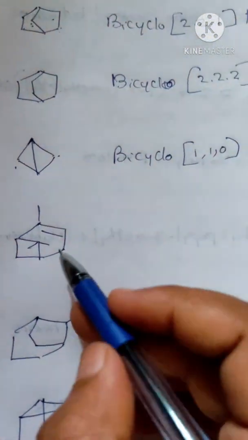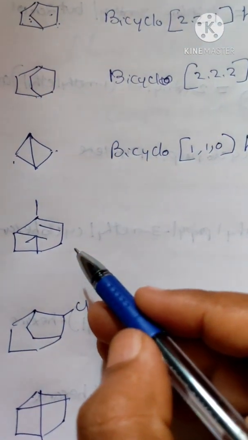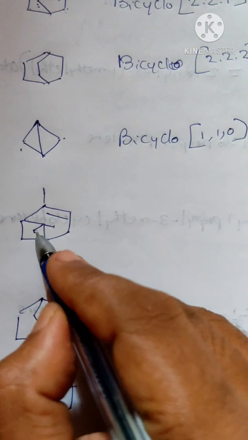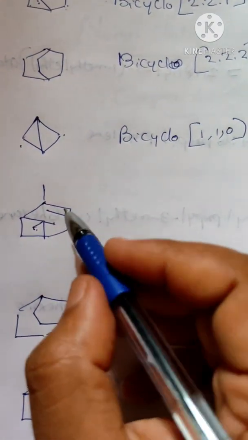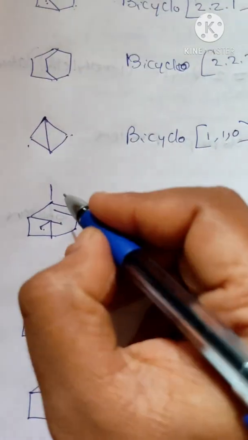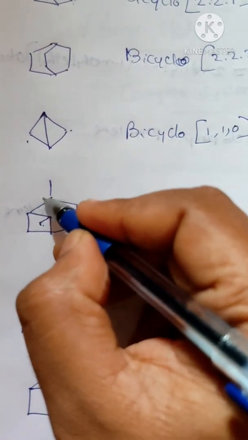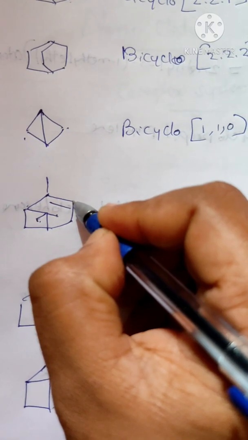Next one, this is also quite challenging. This is also bicyclo only, but we have some substituents. What are the substituents? 1 methyl, 1 methyl, 1 methyl. 3 substituents are there, means 3 methyl groups, so we have to call it trimethyl. How will the naming be? We have to name such a way that the longest chain will have the total number of carbons. So we have to name in this way, 1, 2, 3, and we have to name in such a way that we will be having the lowest numbers.